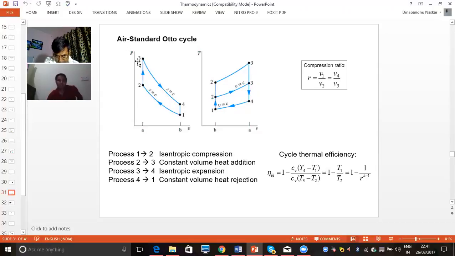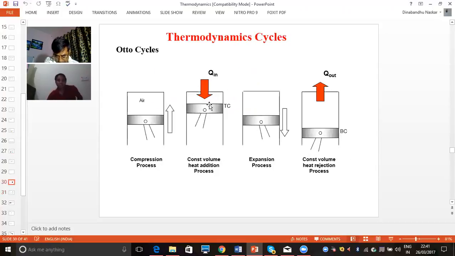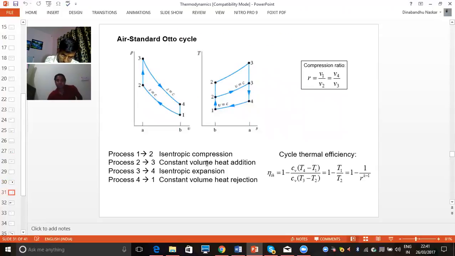In a similar manner, 2 to 3. 2 to 3 means heat addition at constant volume. Here we can see 2 to 3 is a constant volume line. From 2 to 3, we are not changing the volume.